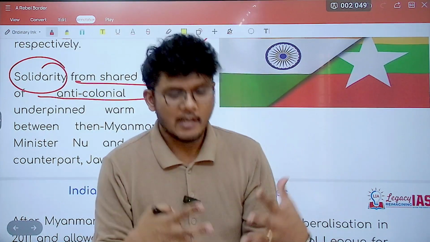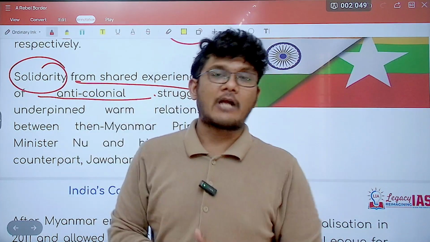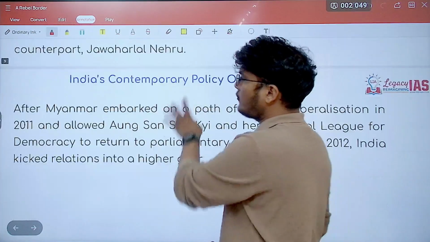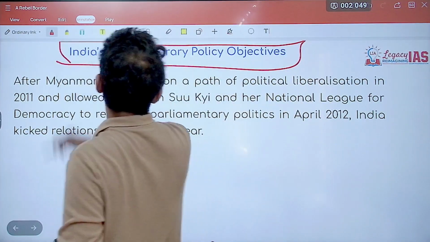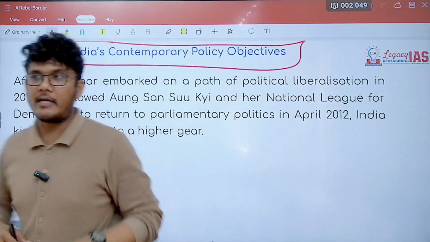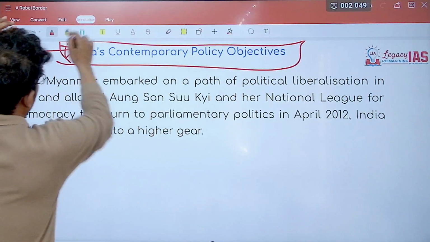You have a shared experience. You empathize with each other. So that gave a good start to India and Myanmar's relationship. However, what has been India's contemporary policy? We'll also see that India's start was good, but did it remain like that or not? What was the reason? But let's first see India's contemporary policy.